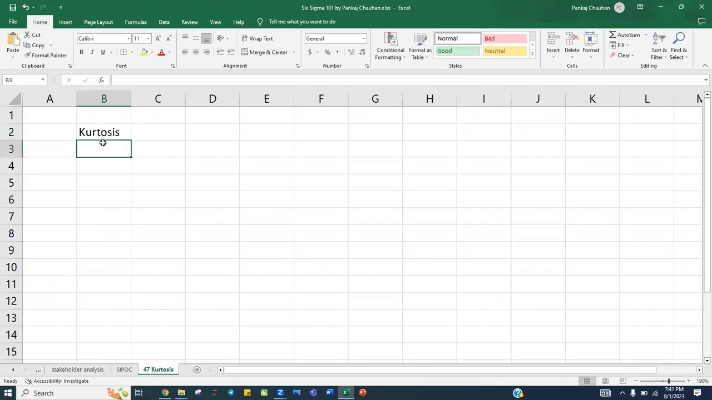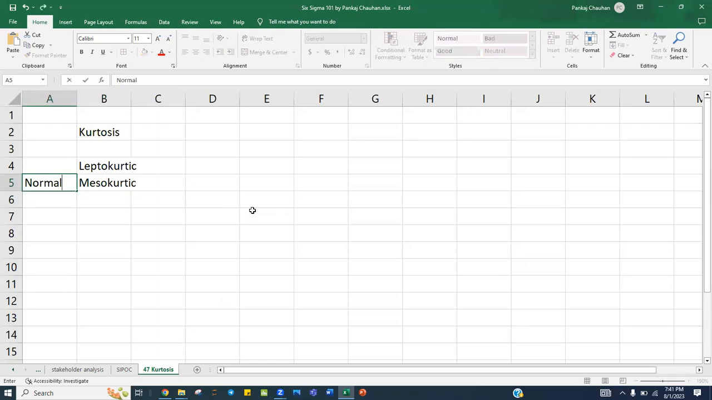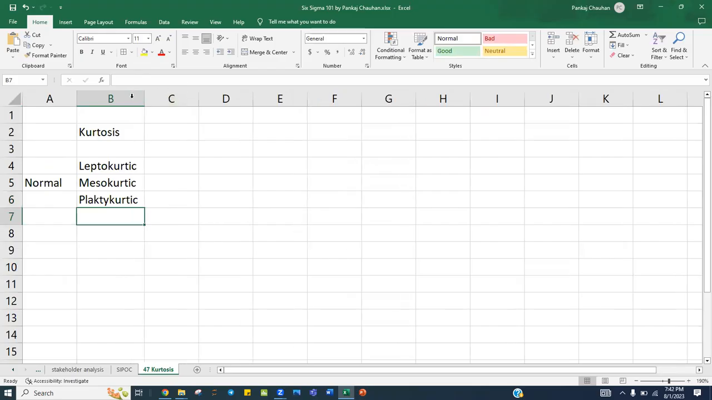Kurtosis is basically about the peakedness of the data. There are three types of kurtosis. First, we call it leptokurtic, when the peak is a little high, sharper than expected. Then we call it mesokurtic, when the peak is as expected, which is basically normally distributed. And then we call it platykurtic, when the peak is shallow or less than expected.